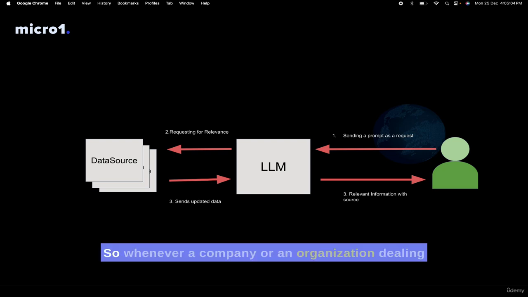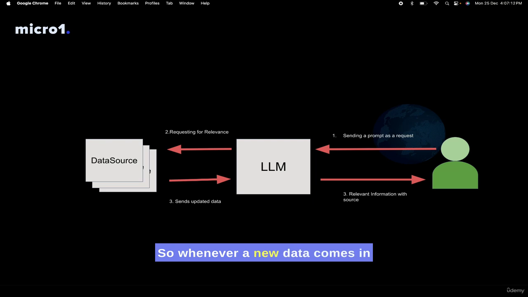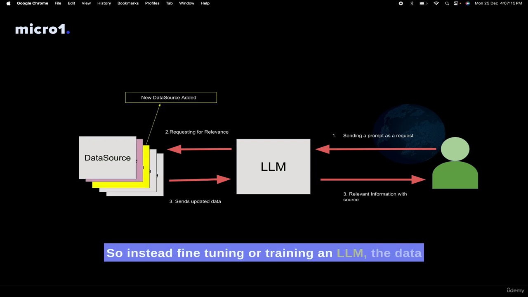Whenever a company or an organization is dealing with an LLM, they are actually wrapping their data with these kinds of data sources to make sure that users are getting the right information. So whenever new data comes in, instead of fine tuning or training an LLM, the data source keeps being updated with the new data, and whenever a user makes a request, the new data is processed via the LLM and sent as an answer.